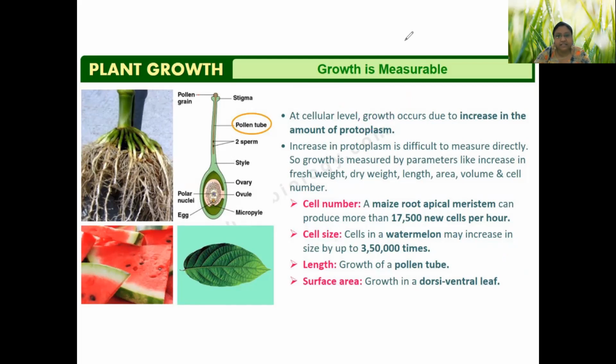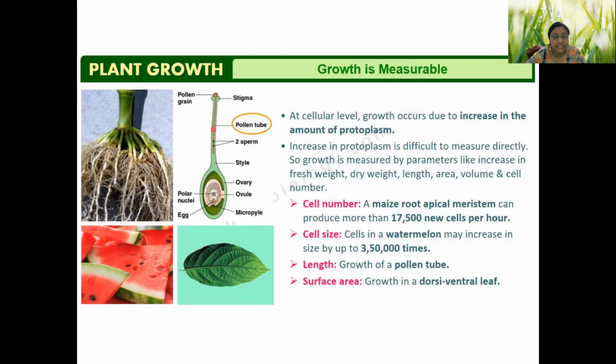Next is increase in the length. At the time of fertilization, this is the part which is called the stigma in the female reproductive part of the flower. At this part, the pollen grain will get deposited. After that, there is formation of a pollen tube. You can see the pollen tube is marked over here, and this pollen tube elongates.